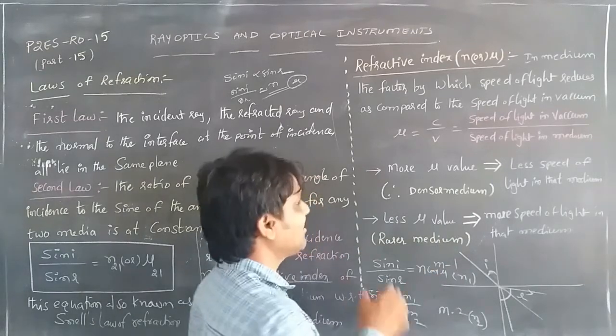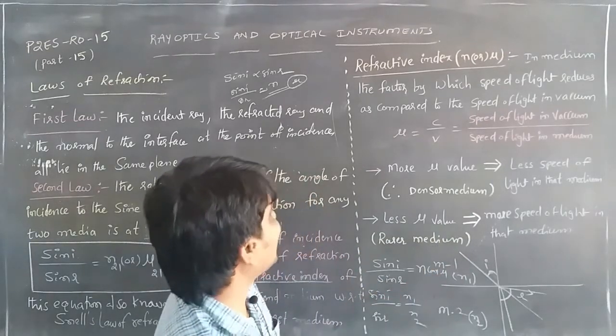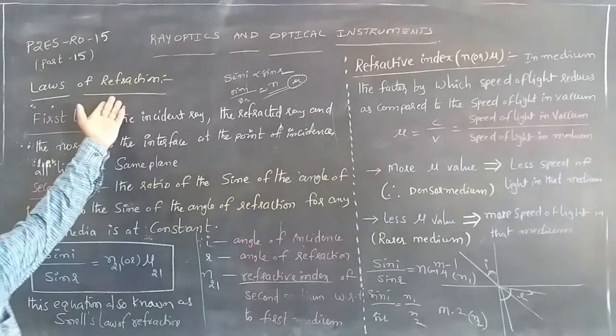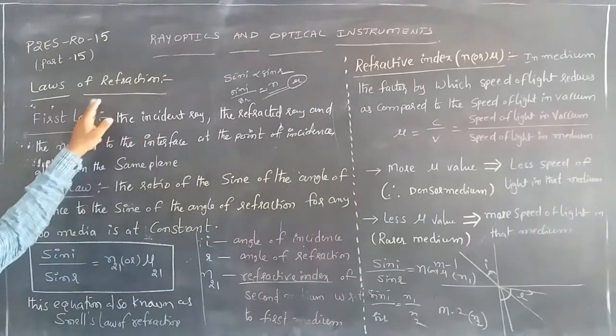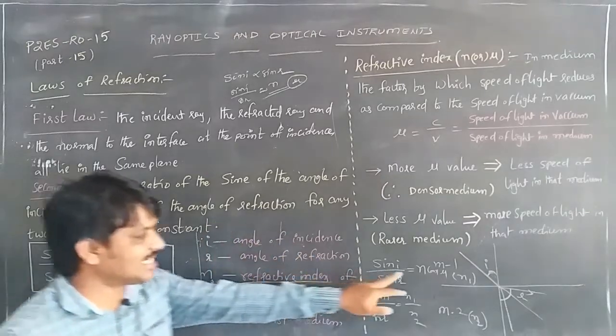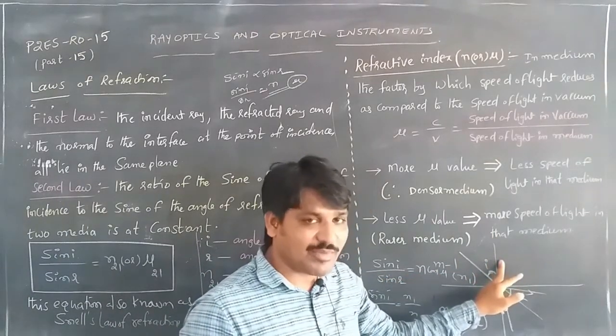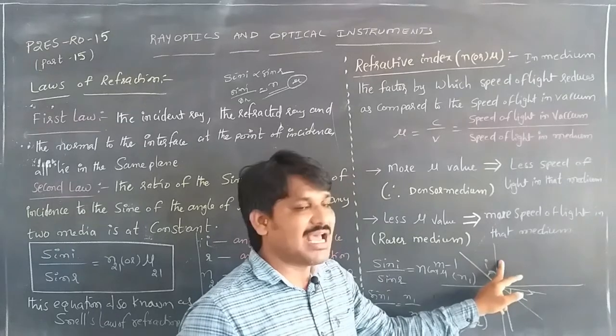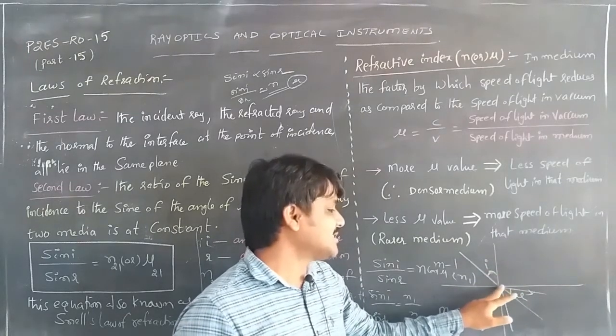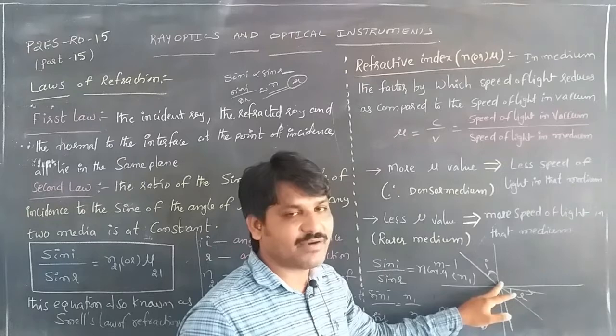Once again, there are two laws of refraction. The first law says the incident ray, the normal at the interface, and the refracted ray lie in the same plane at the point of incidence.